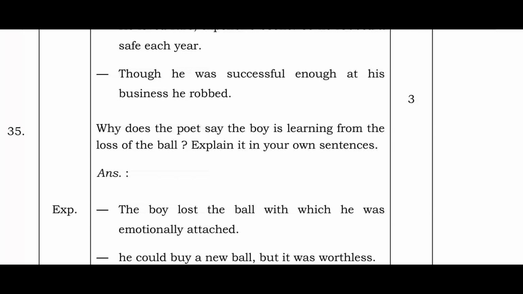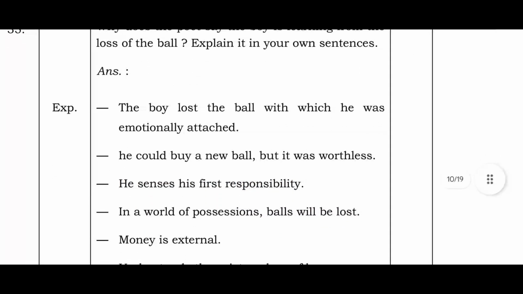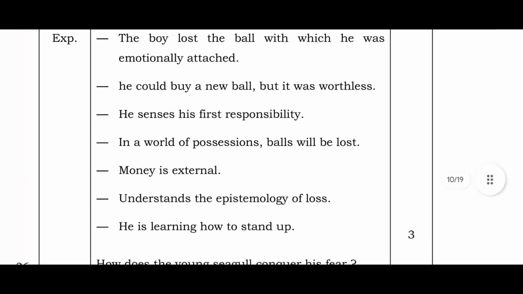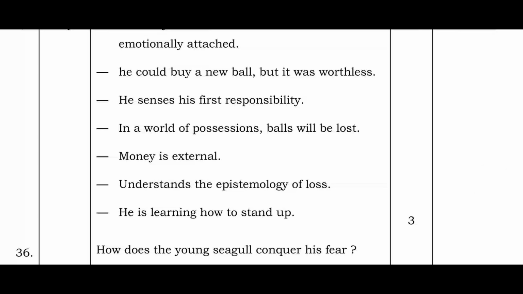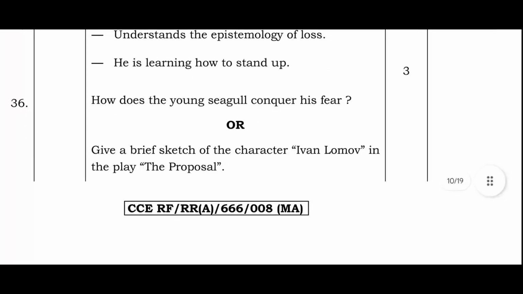Why does the poet say that the boy is learning from the loss of the ball? Explain it in your own sentences. The boy lost the ball to which he was emotionally attached. He could buy a new ball, but it was worthless. He senses his first responsibility. In a world of possessions, balls will be lost. Money is external; he understands the epistemology of loss. He is learning how to stand up.